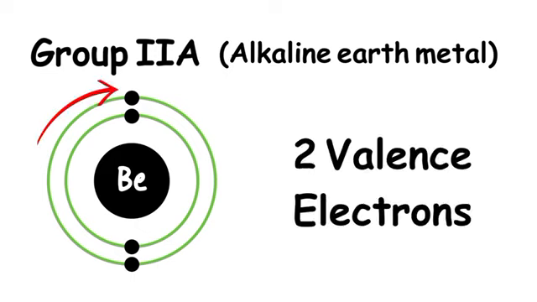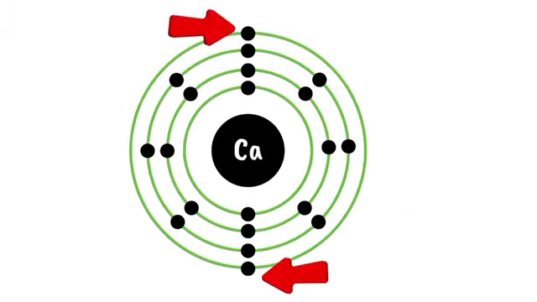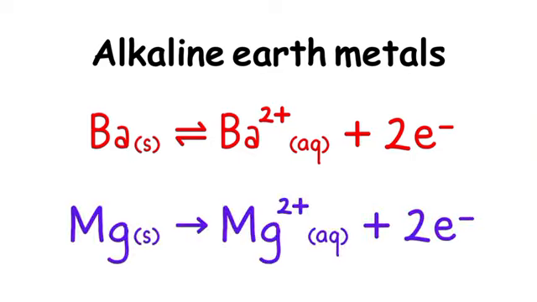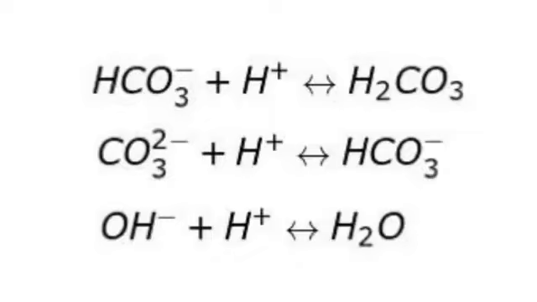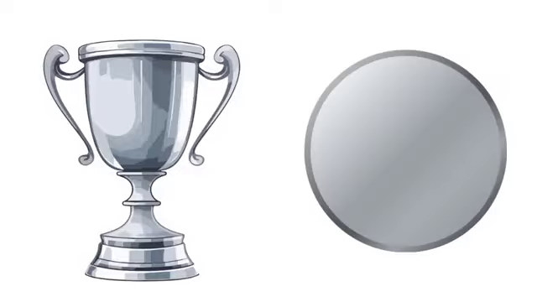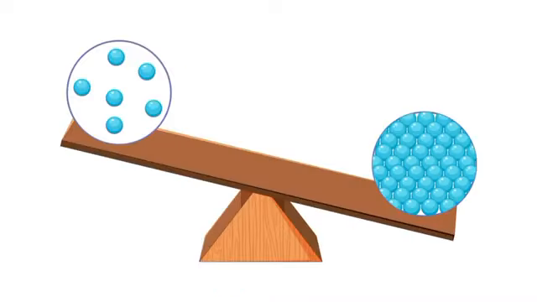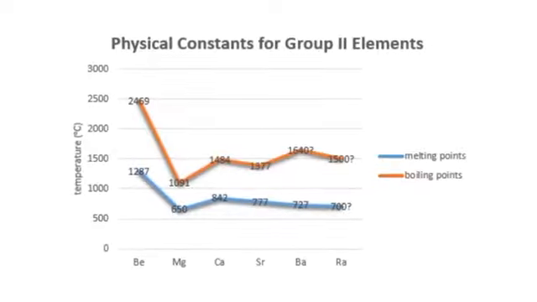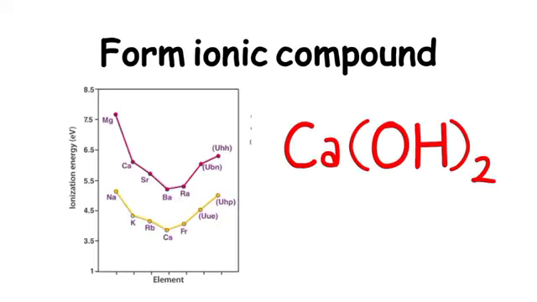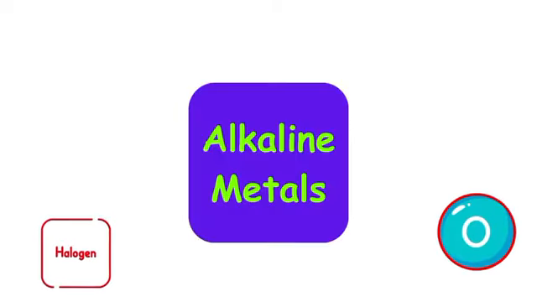Group second A. They contain 2 valence electrons in their outermost shell. All are metals. They are called alkaline earth metals and also form alkalis, but they are more abundant in the earth's crust than first A elements. They are silvery or gray in color, harder and denser than alkali metals, with higher melting and boiling points than first A elements. They form ionic compounds with group 7 elements and oxygen.